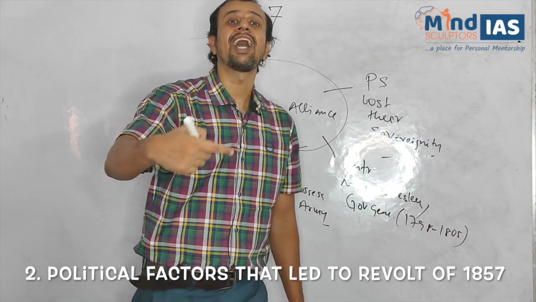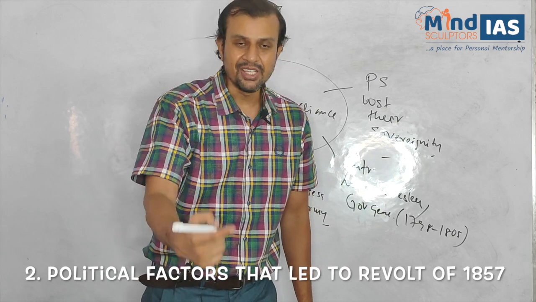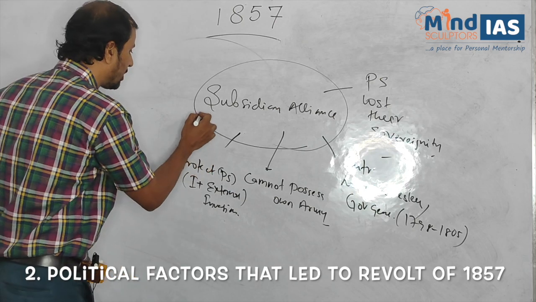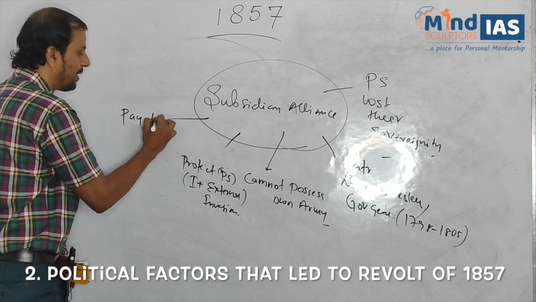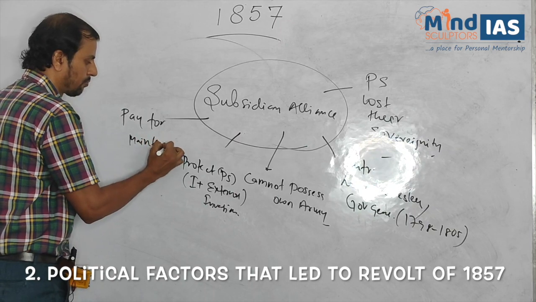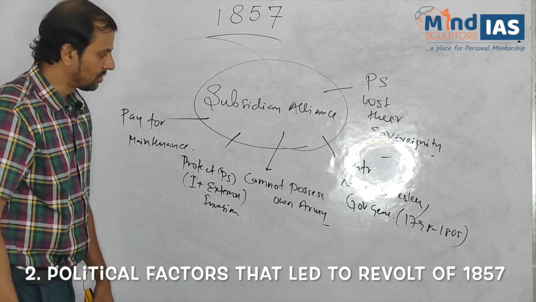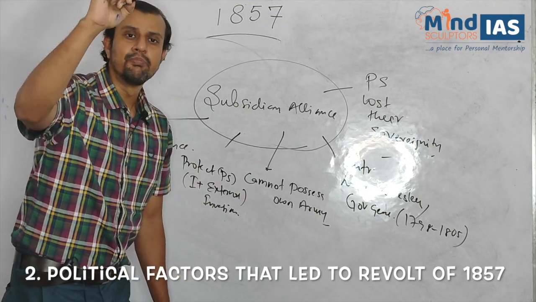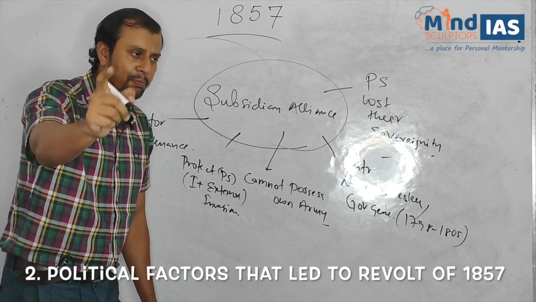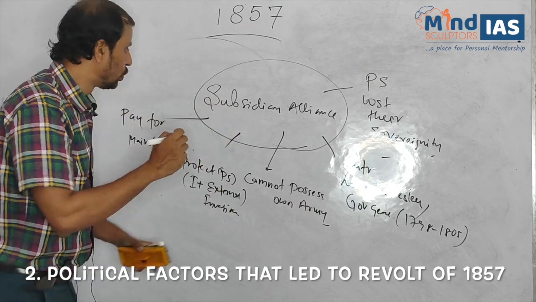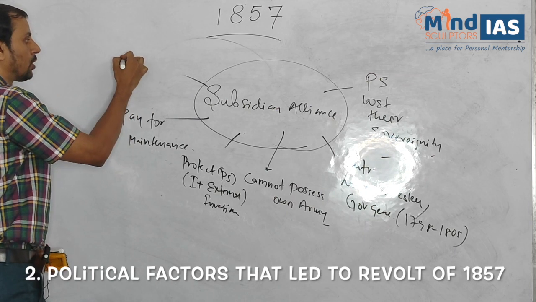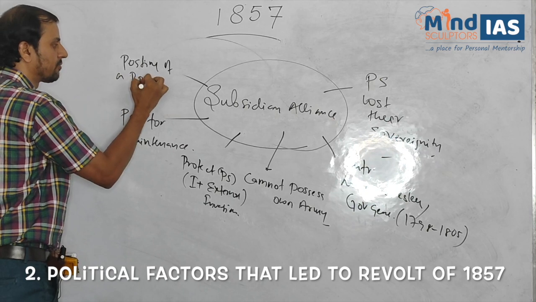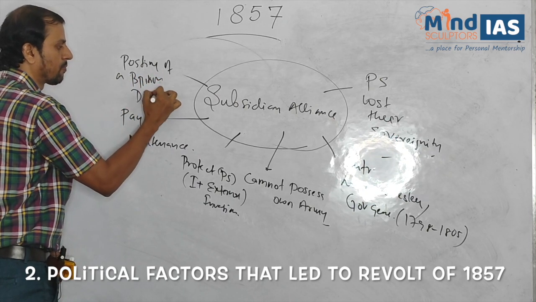What does the princely state have to do in return? The princely state has to pay for the maintenance of the army. Pay for maintenance. Now, what are the other features? A permanent British diplomat must be placed in the princely state. So we can say another feature, posting of a British diplomat.